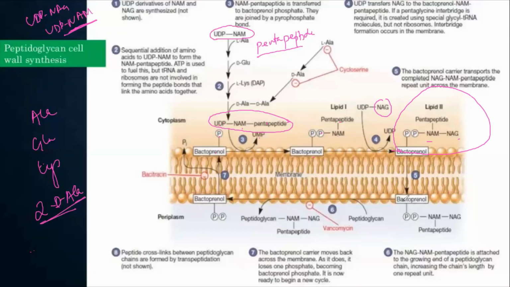Okay, are you getting it? Yes, yes. हाँ, and later then what will happen? Bactoprenol का काम हो गया तो अभी वो वापस जाएगा, फिर से दूसरा यूनिट ऑफ NAM-NAG लेकर आएगा, ठीक है? And then later this pentapeptide जो है, it will get cross-linked by the transpeptidation action, which will be shown in the next.